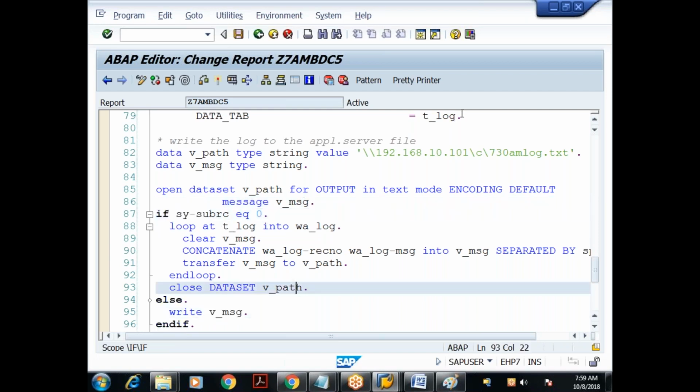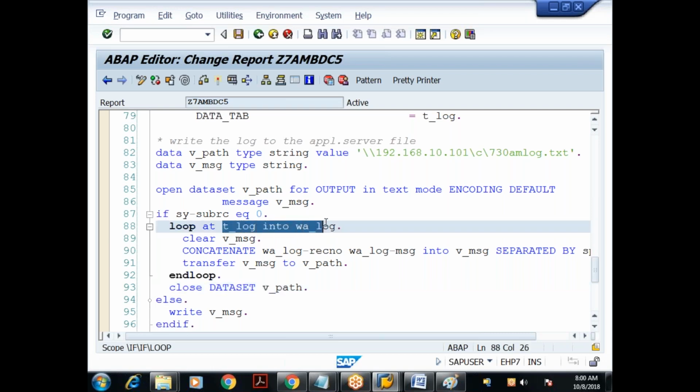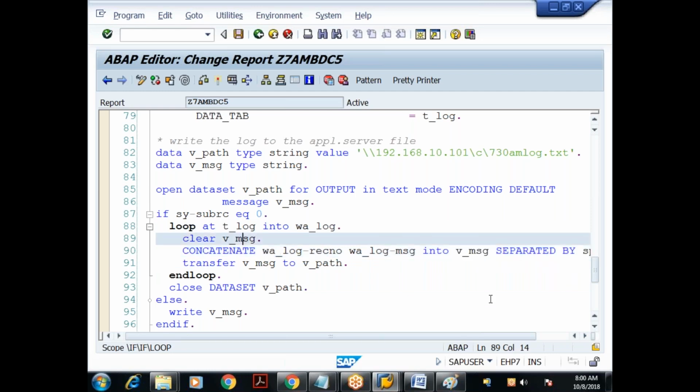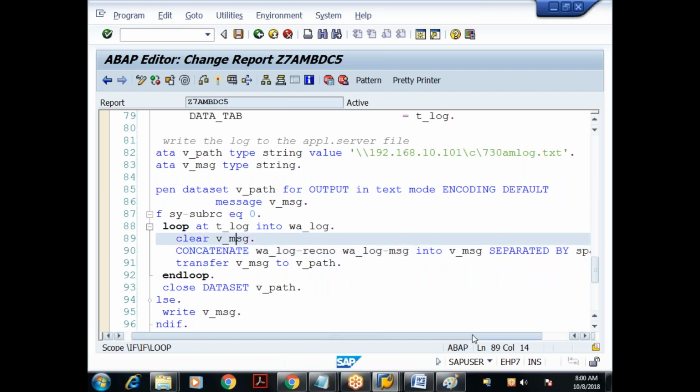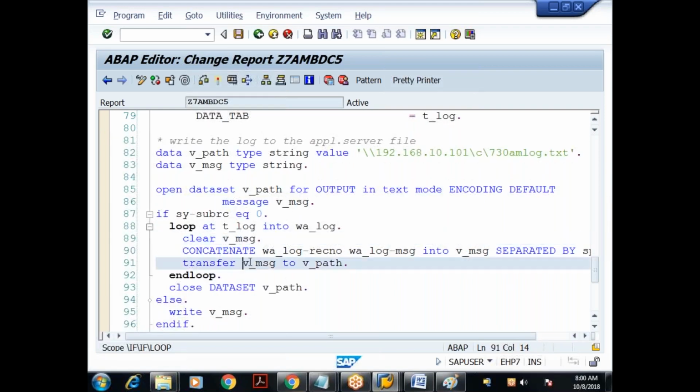Otherwise, where is my log available? In the log internal table now. I'm looping that log internal table, and it contains two fields, record number and message. So concatenate those two things into a string variable, separated by what? Space. Then I transfer.